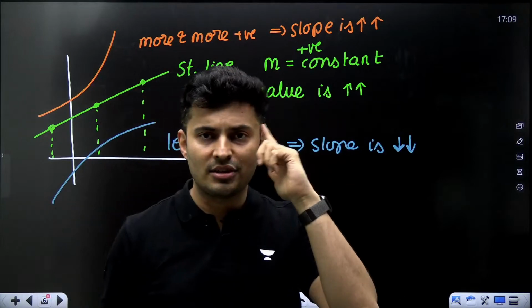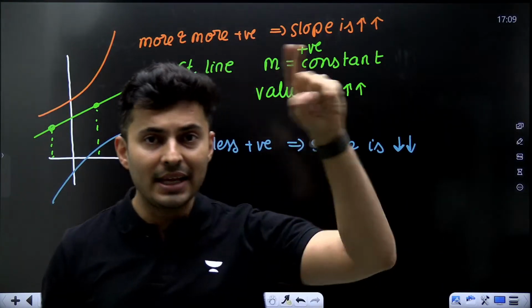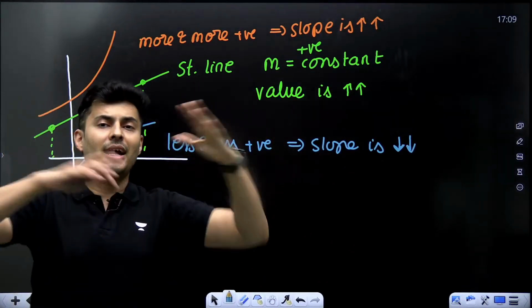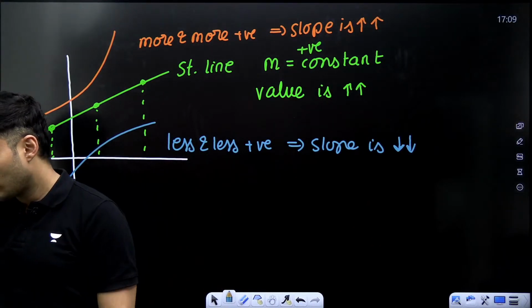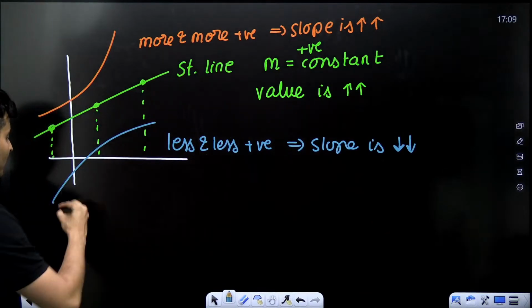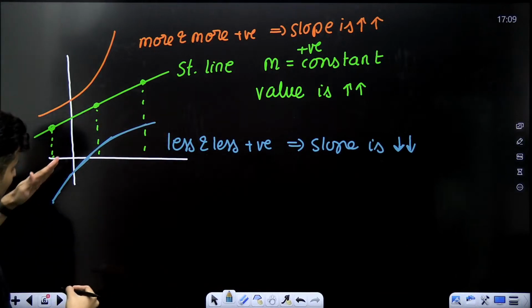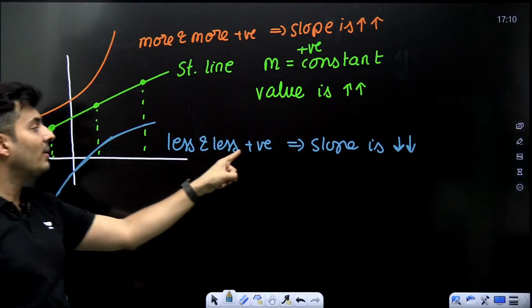Everybody has this registered in your head. Only for a straight line the slope is constant. For any curved line the slope might be increasing, decreasing, could be anything. Basically it will not be constant. Keep this in mind. Okay, I hope this is clear. Why positive? Because it is going up. Look at this. This is going up, up, up. Yes, it is going down later on, but right now it is going up, no? So that is why it is positive.